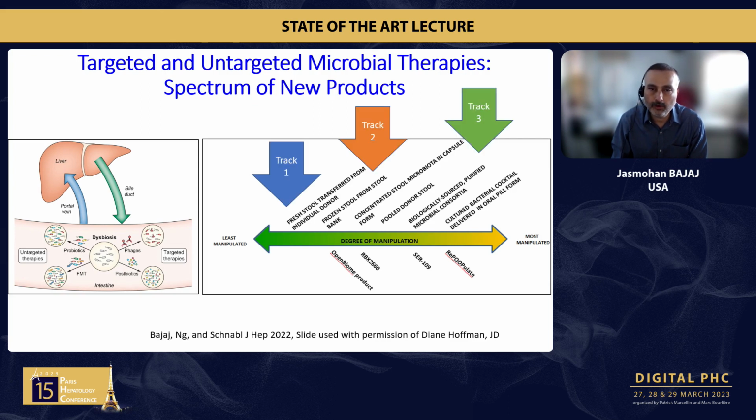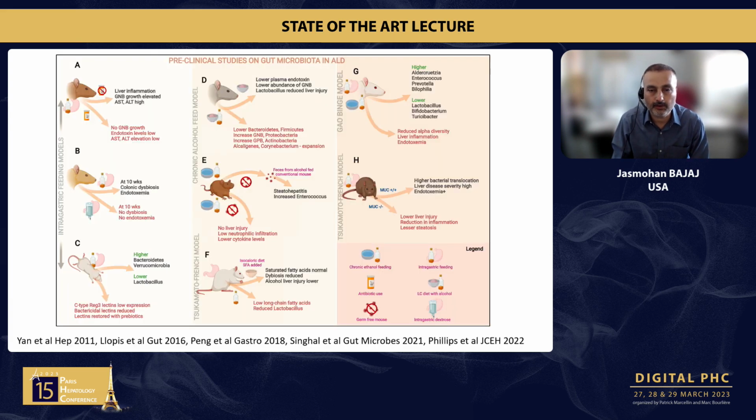So these are the spectrum of new microbial therapies. You have stool all the way through the biologically sourced purified consortia. And on your left-hand side, you can see probiotics, phages, FMT, and postbiotics can potentially be used as well.